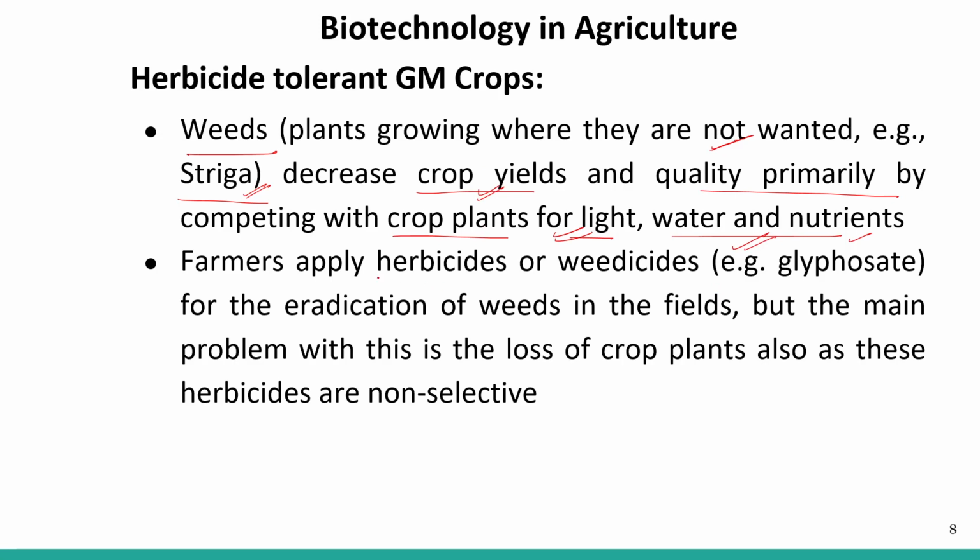Now farmers apply herbicides or weedicides, for example glyphosate, for the eradication of weeds in the field. But the main problem with this is the loss of crop plants also, as these herbicides are not selective. They are non-selective. Glyphosate kills the weeds, that is, the unwanted plants, but it also kills the crop plants. So they are non-selective.